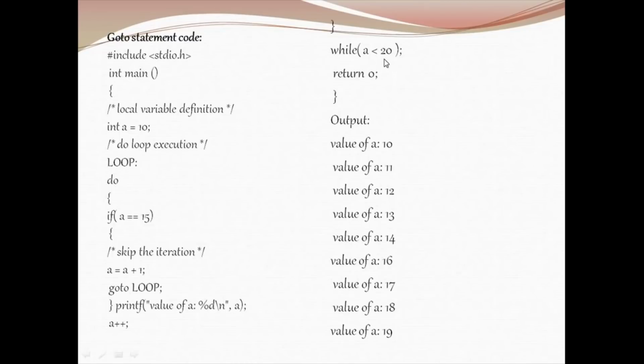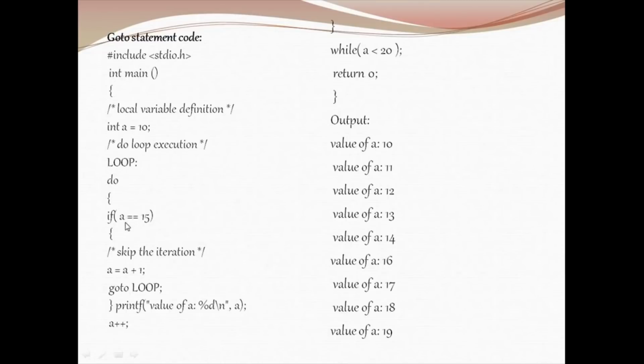11 is less than 20, the condition becomes true. Here the if condition fails again, so 11 is going to be printed, and it is incremented to 12. 12 is less than 20, the condition is true. 12 equal to 15, the condition failed. 12 is printed and incremented to 13. 13 is not equal to 15, so the condition is false. 14 is printed and incremented to 15. 15 is less than 20, the condition becomes true.